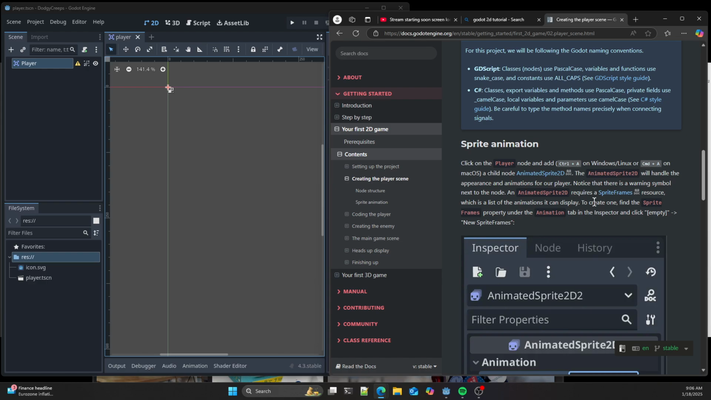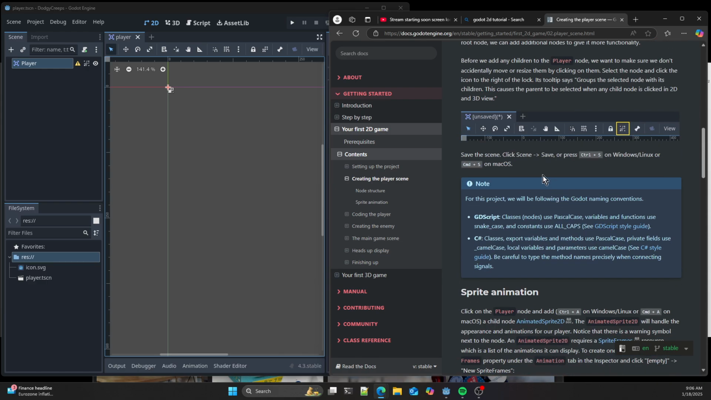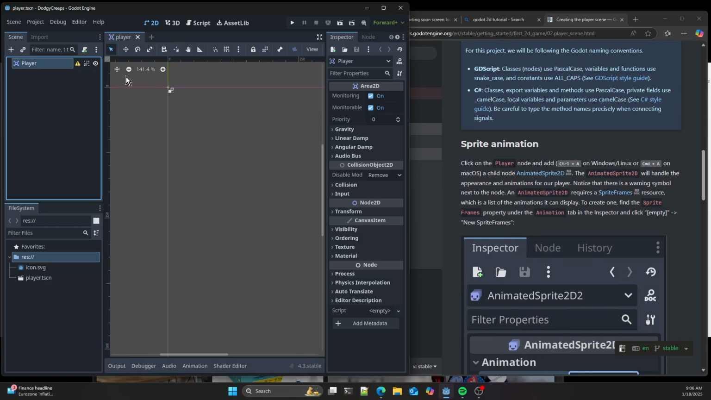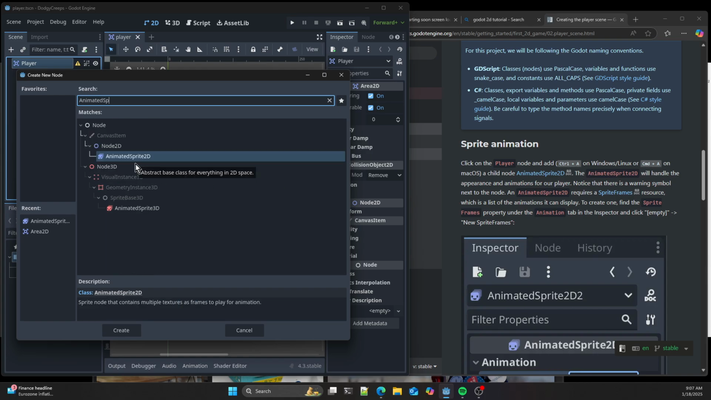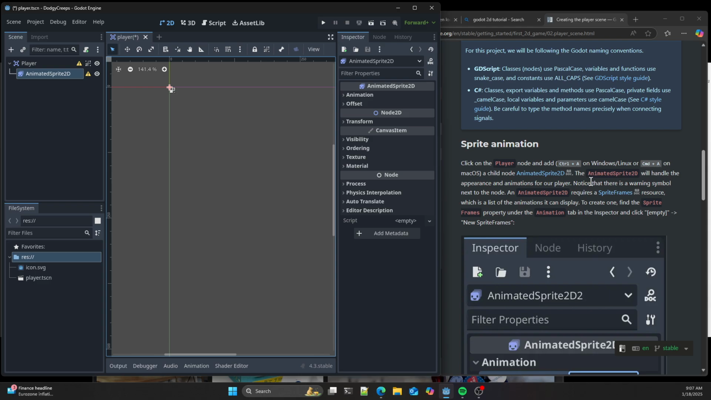I'm going to start looking at event viewer if it happens again. Anyway, right. Let's have a look. Where did we get to? We did that bit. Okay, so what we were doing is adding an animated sprite. Alright. This is a warning because it requires the sprite frames resource, which is a list of animations, so we need to create one.